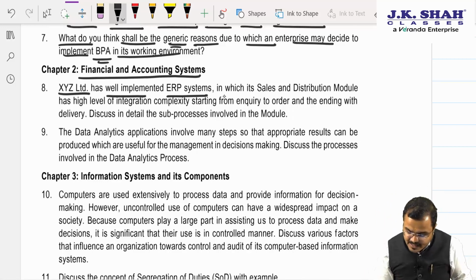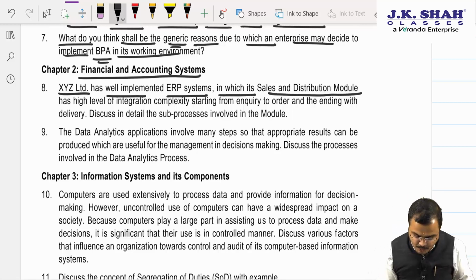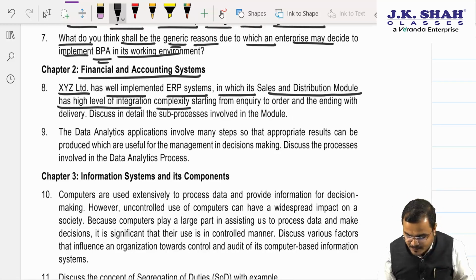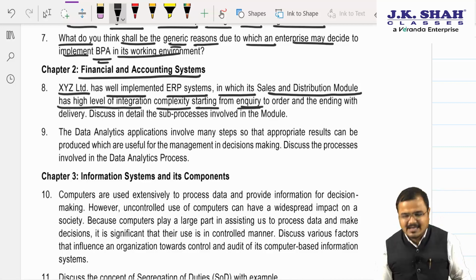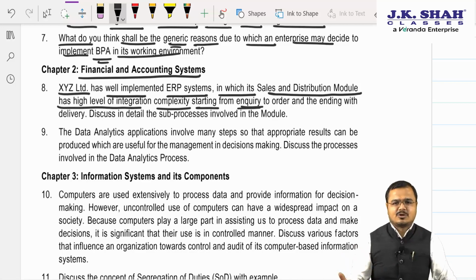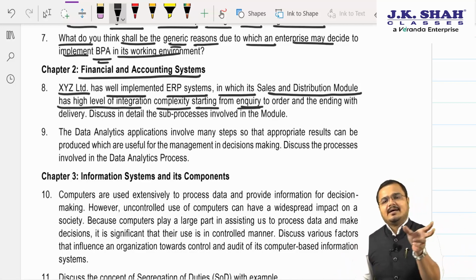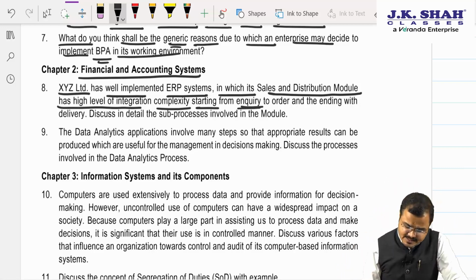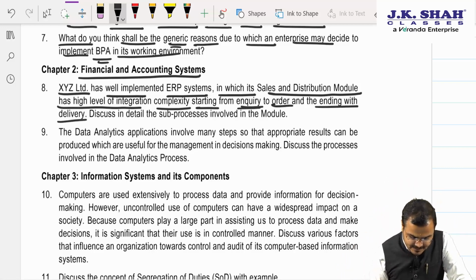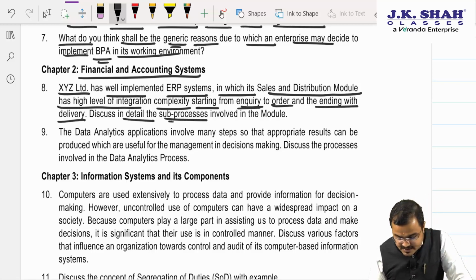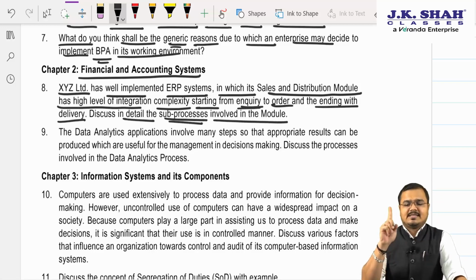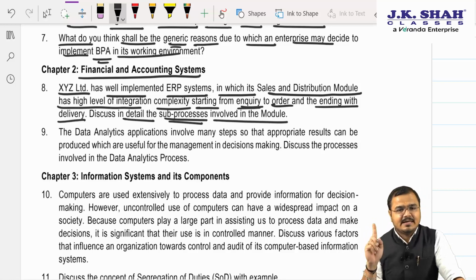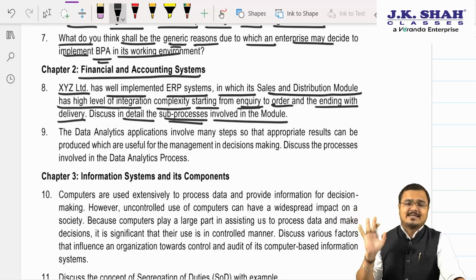Okay, sir. In which the sales and distribution module has a high level integration complexity starting from, sir, obviously we know every sales and distribution module starts with inquiry and is done with what? Sir, delivery and collecting the payments. Yes or no? Yes, sir. Order and ending with the people delivery. Discuss the detailed sub-process involved in the module. See this, they have not asked us the characteristics. They have clearly asked the S&D module process.